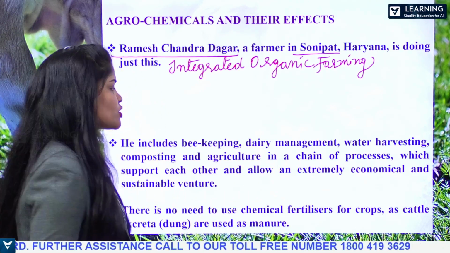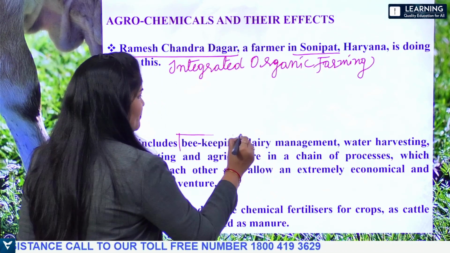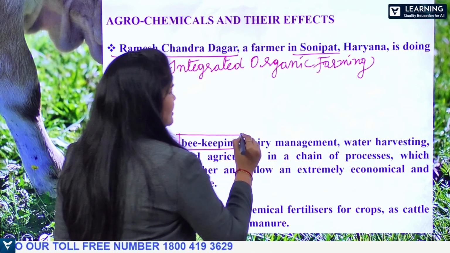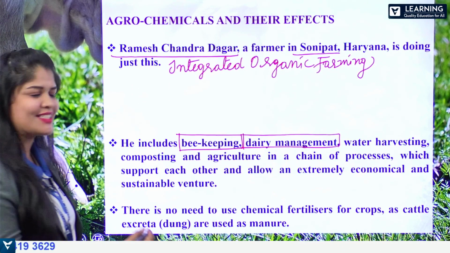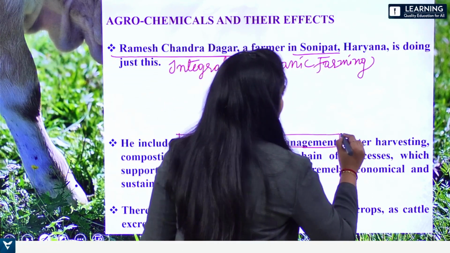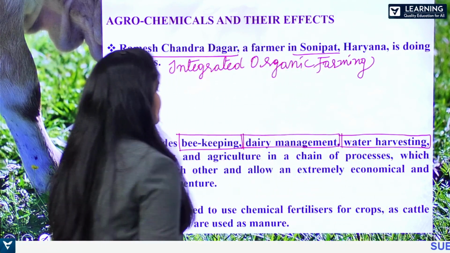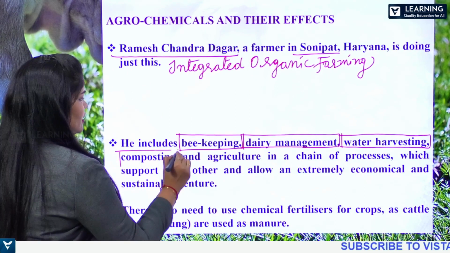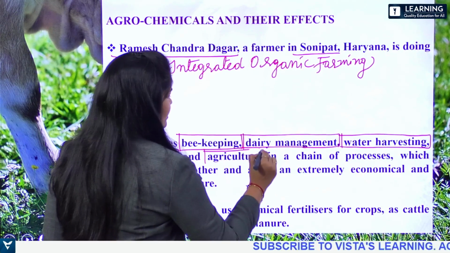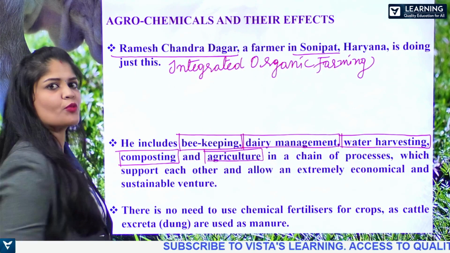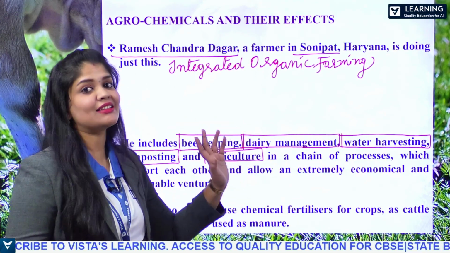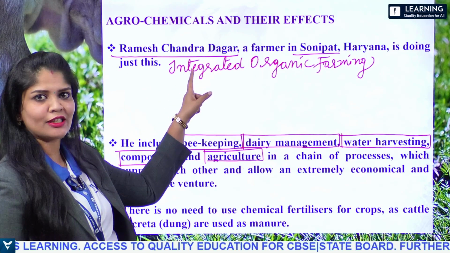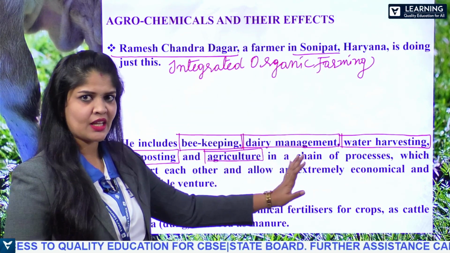What are they? These processes include beekeeping, dairy management, animal husbandry, that means cattle, water harvesting, composting, agriculture. See, these are all different processes, but all these processes are employed at a time, and that is what we call an integrated coordination of all the processes.